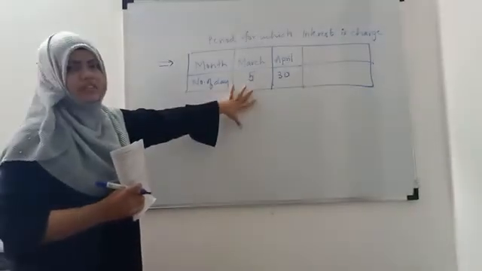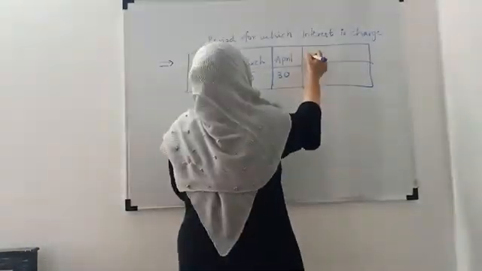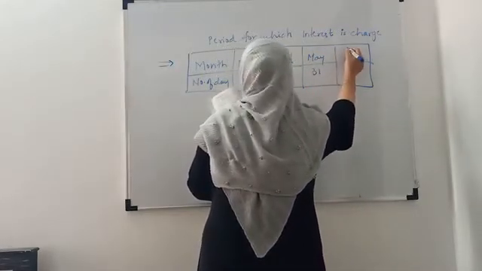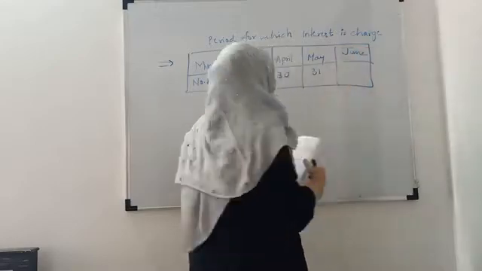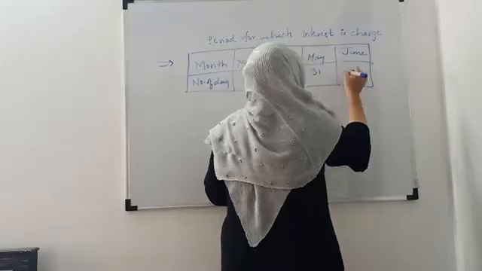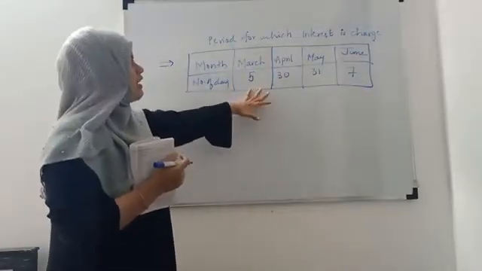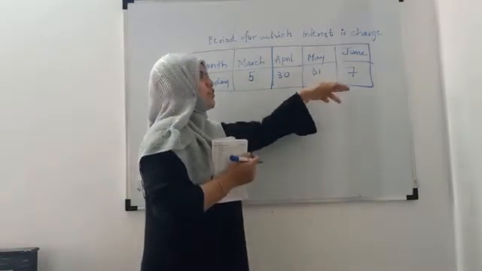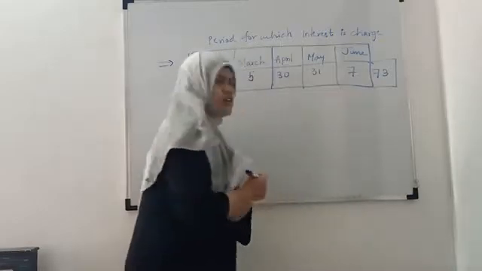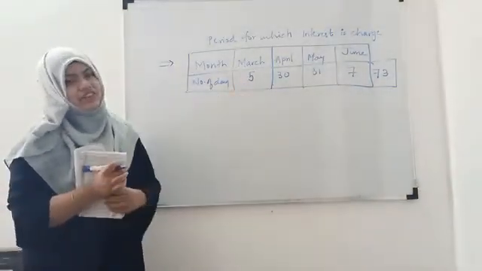In March the interest is for 5 days, in April 30 days, then in May 31 days, and in June he paid the amount on 7 June, so only 7 days of interest. So the total number of days for which interest is charged is 5 plus 30 plus 31 plus 7, which is equal to 73. So interest is charged for 73 days.